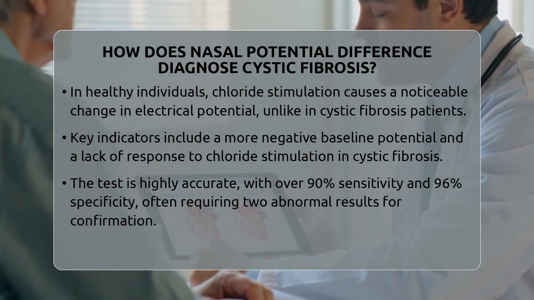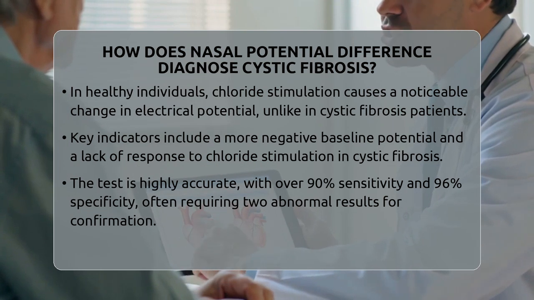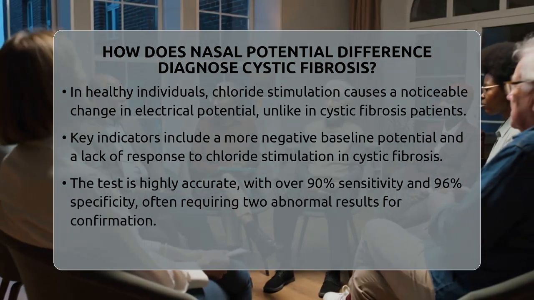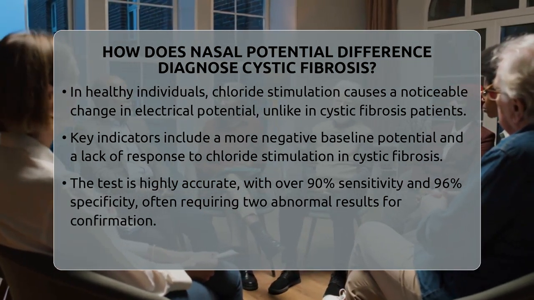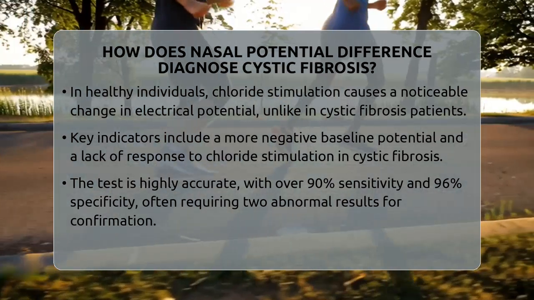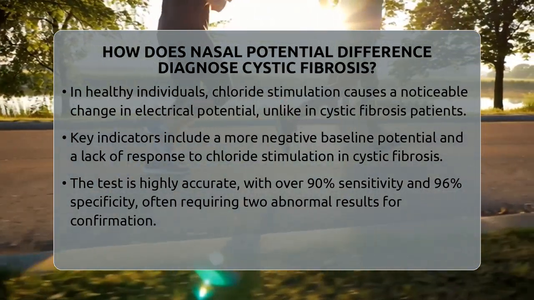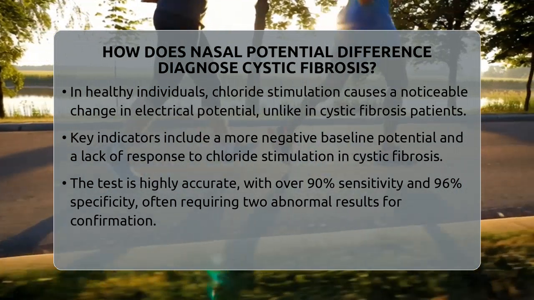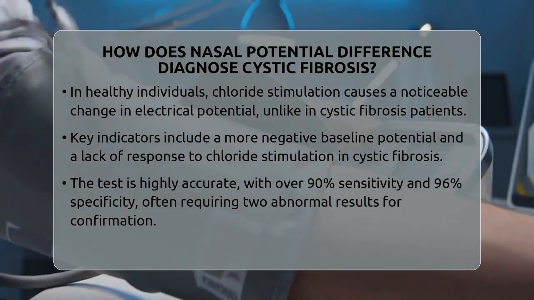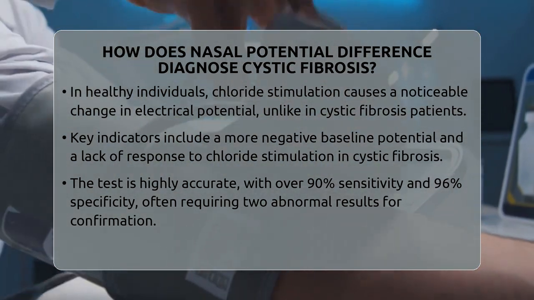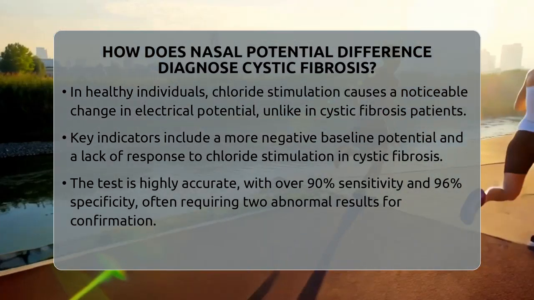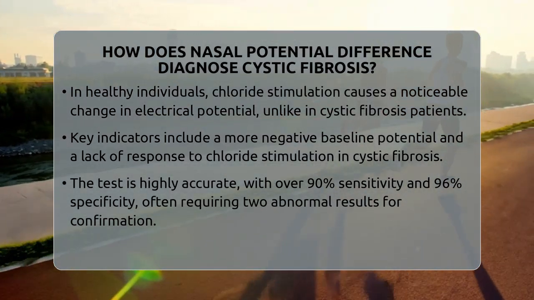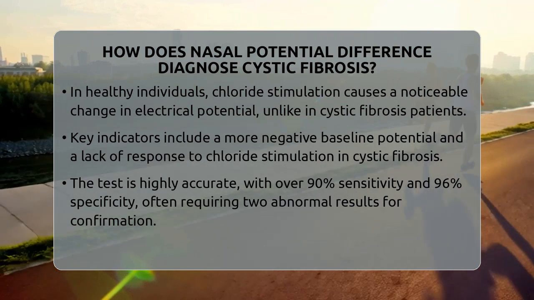Second, the response to amiloride is more pronounced in cystic fibrosis because the sodium transport is imbalanced. Third, there is little or no response after the chloride-free solution and stimulation, showing the CFTR channels are not functioning properly. This test is highly accurate, with sensitivity over 90% and specificity above 96%.